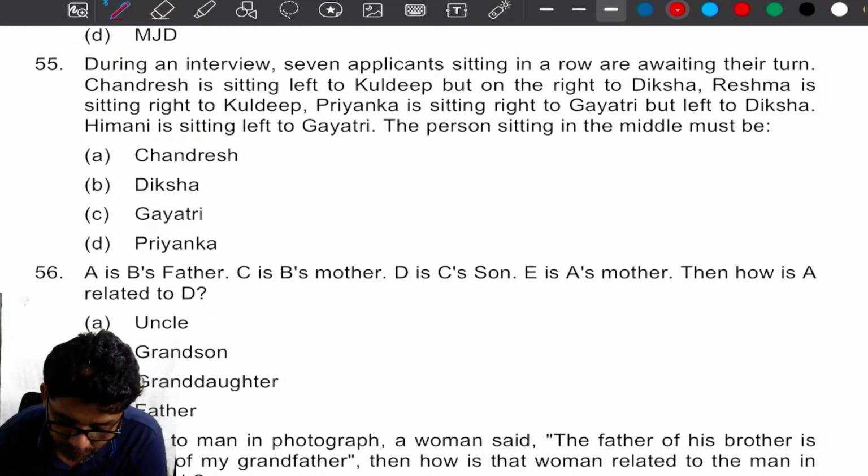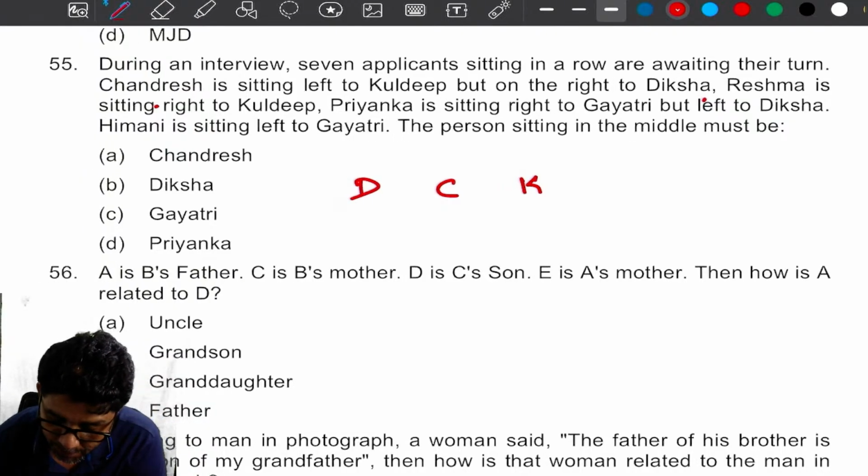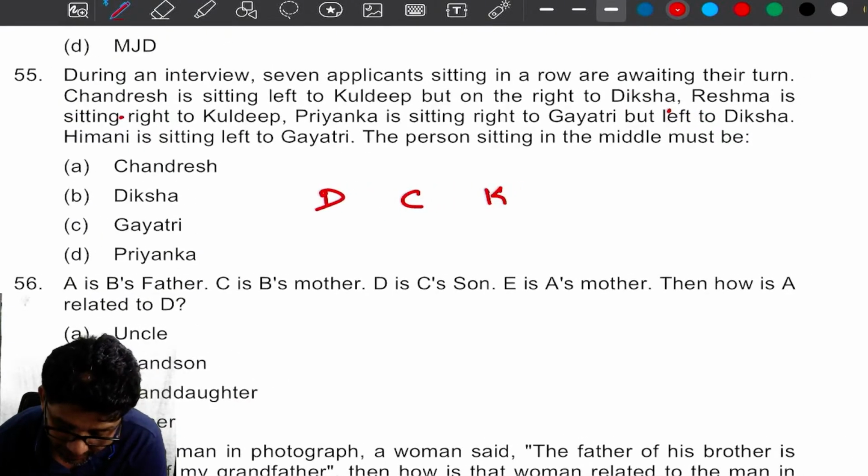During an interview, 7 applicants sitting in a row are awaiting their turn. Chandresh is sitting left to Kuldeep, but on the right of Diksha. Reshma is sitting right of Kuldeep.